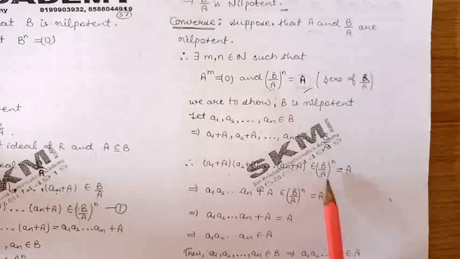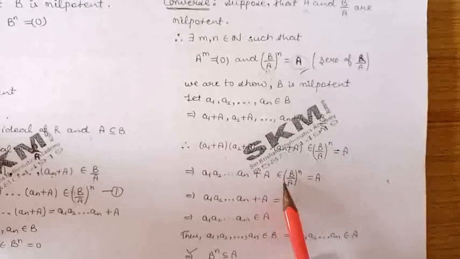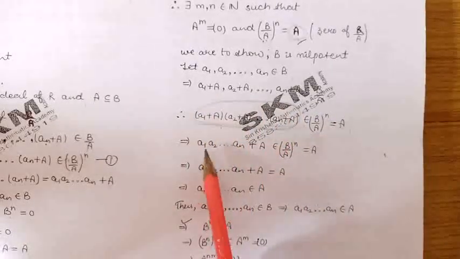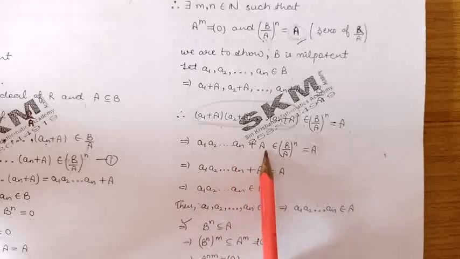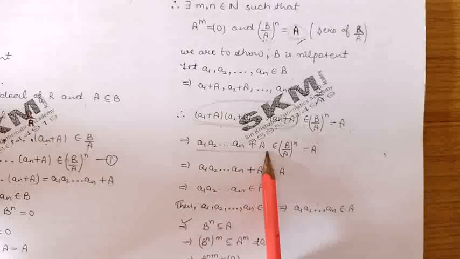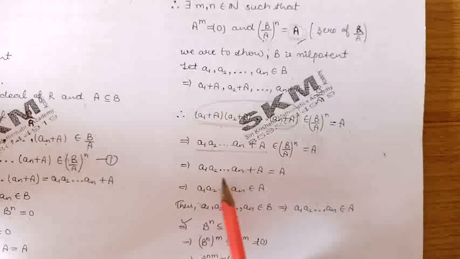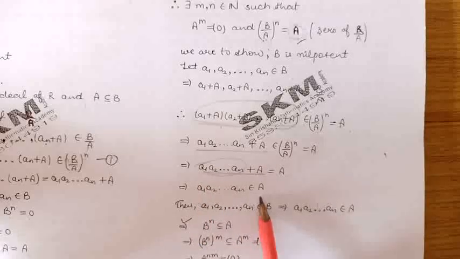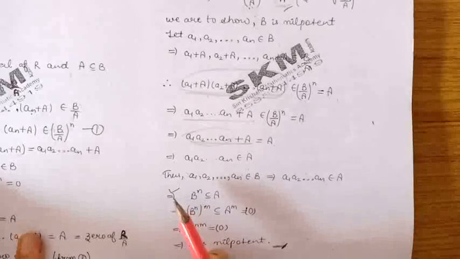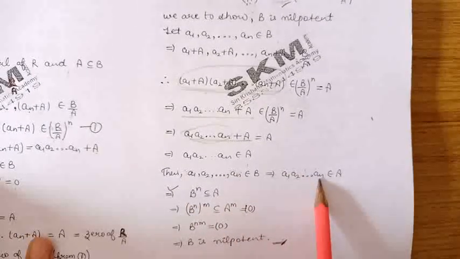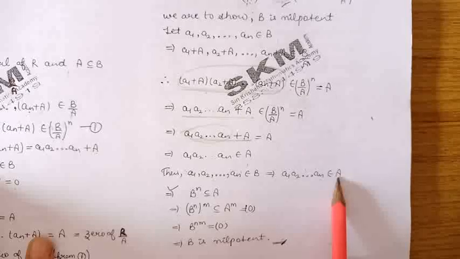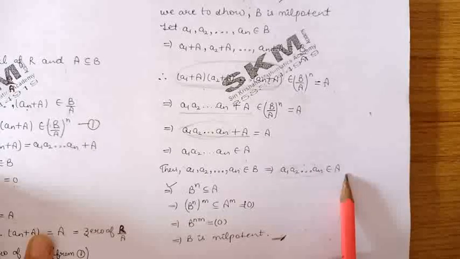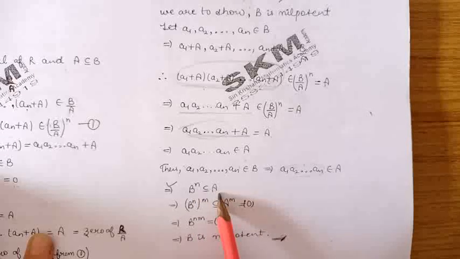Now from here, (B/A) raised to the power n is the same as A. And by definition, the product of these n elements can be written as a1 into a2 into a3 up to an, plus A. So this element is the same as A. Now because this coset is equal to A, we can say that the element a1 into a2 into a3 up to an belongs to A. This was an element of B raised to the power n, and that is belonging to A. So we can say that B raised to the power n is contained in A.